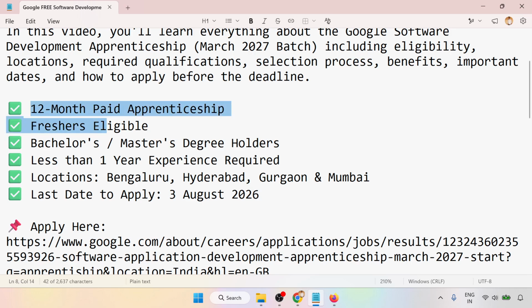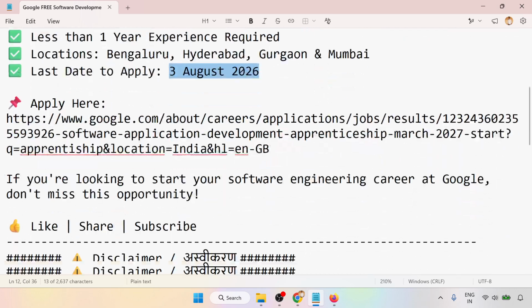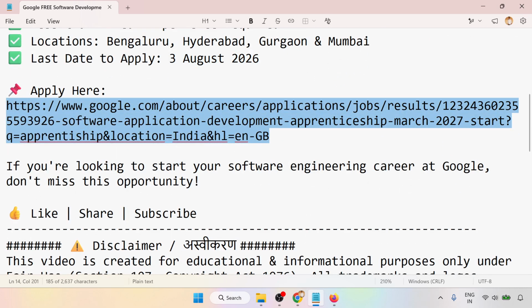So there is a 12 months paid apprenticeship. Freshers are eligible. Bachelor's and master's degree holders. Less than 1 year experience is required. Location is Bengaluru, Hyderabad, Gurgaon, and Mumbai. The last date to apply is August 3rd, 2026. So this is the link. You will go through the links.